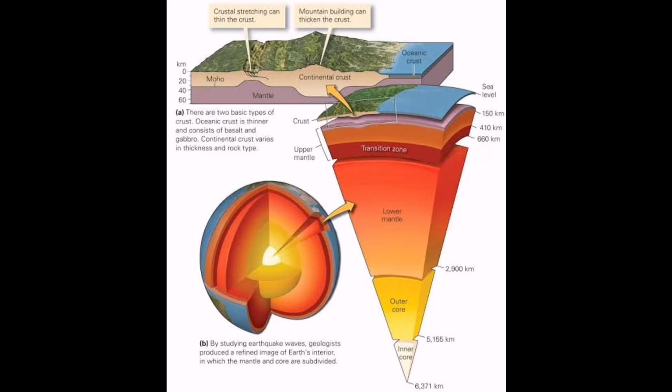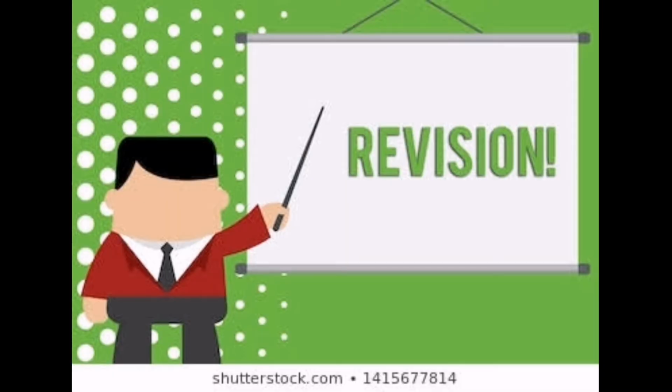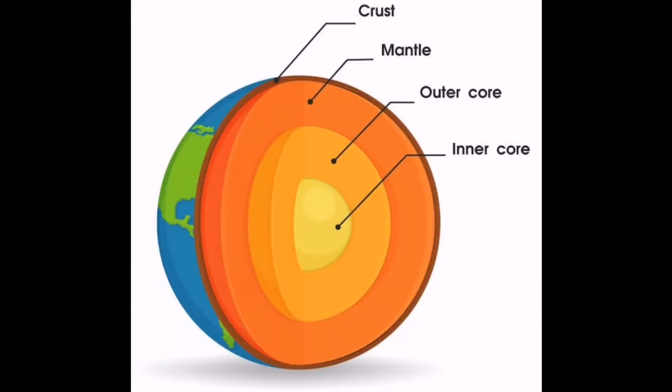Let's do a short revision of what we have learned in the previous video. So in the previous video we saw that the earth is divided into many parts, mainly the crust, mantle and the core.